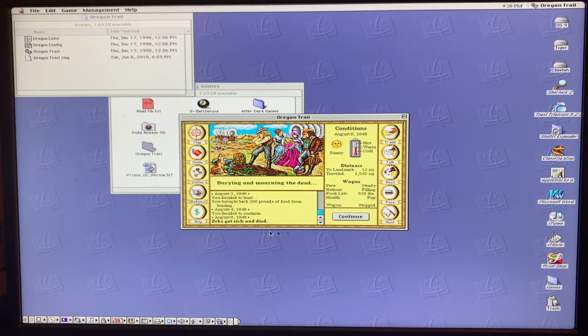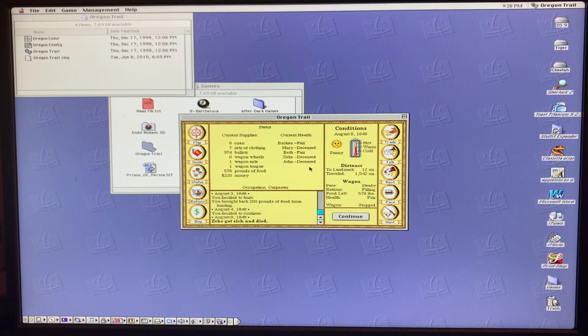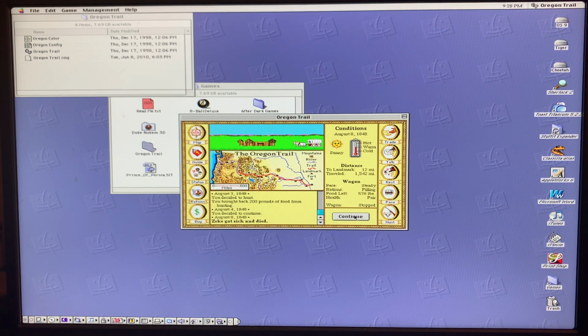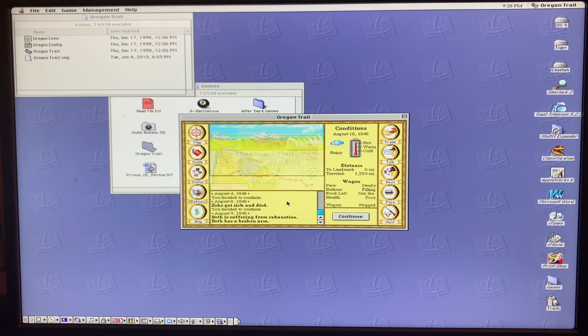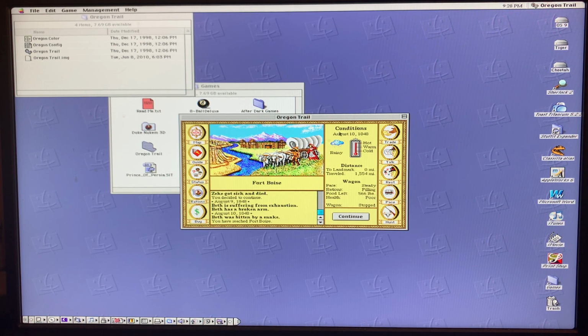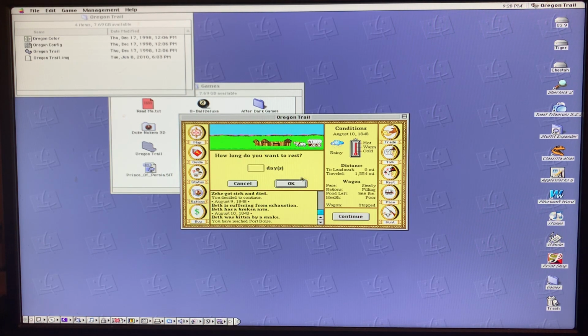Boy, I'm not having much luck here. Zeke is now sick and dead. So if we look at our status, we've got 3 deceased. It's down to Broken and Beth. Oh dear. Okay. And health is poor because Beth is suffering from exhaustion and has a broken arm. So good golly, we're going to rest for 4 days here because we've got a lot of food.